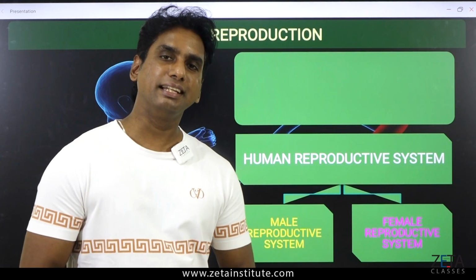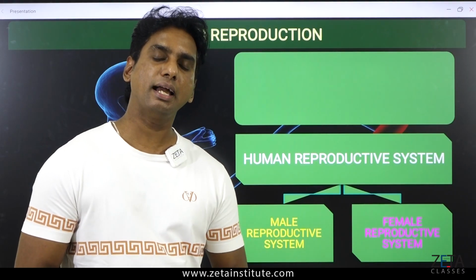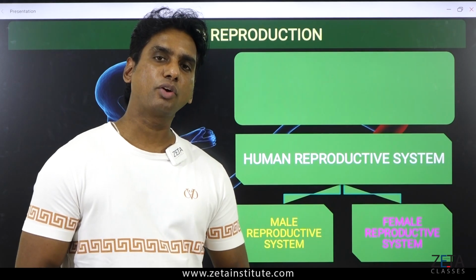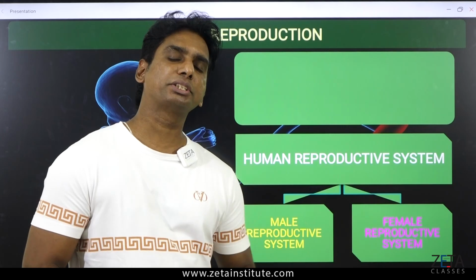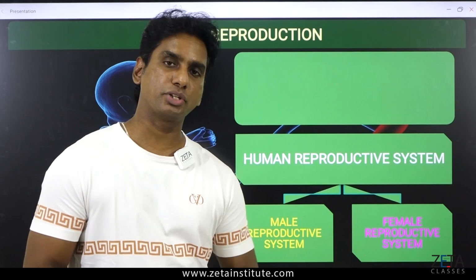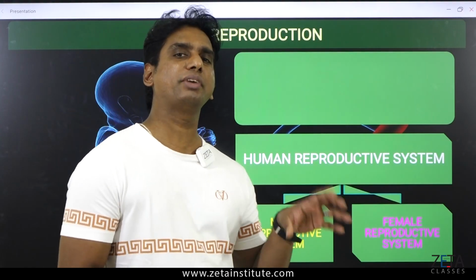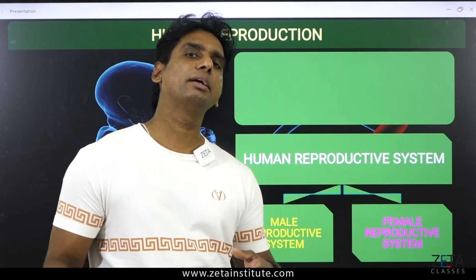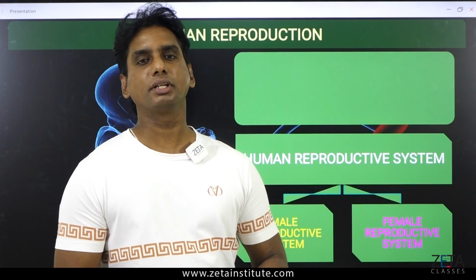Of course, in your CBSE grade 12 syllabus, you will be studying both plant reproduction and animal reproduction. When you go through the pages of the textbook, you will find animal reproduction as a term. Animal reproduction means human reproduction only, because in your CBSE syllabus you are not studying any specific animal dissection or animal reproduction as such. So we have taken humans here, and we are starting with this unit on human reproduction.